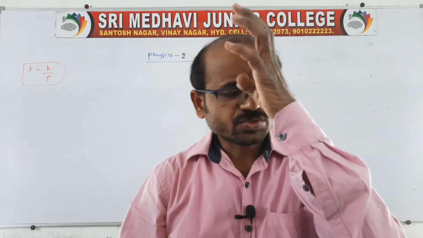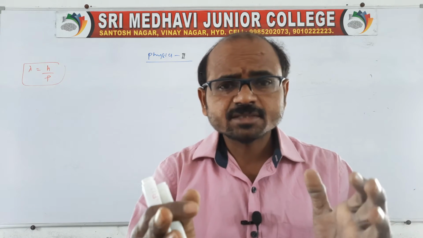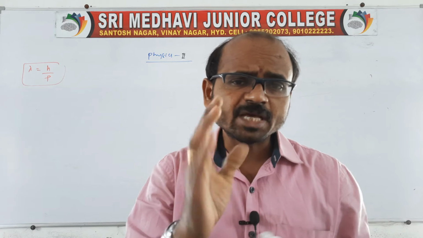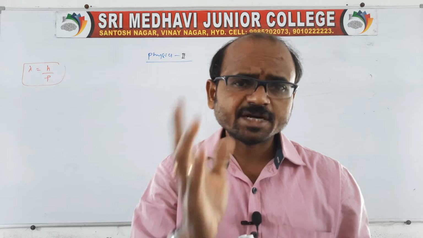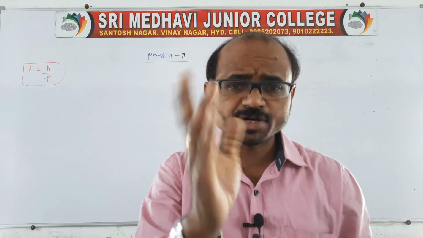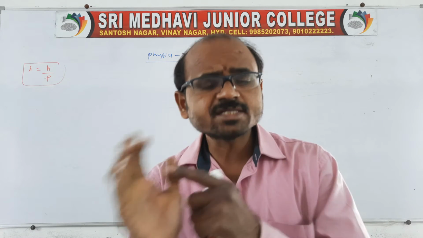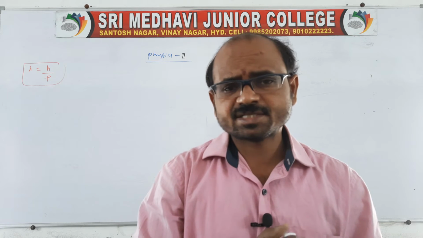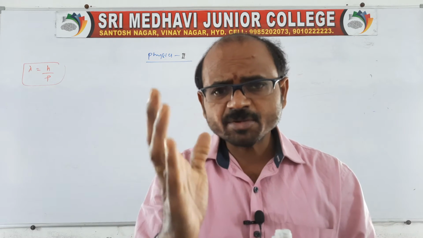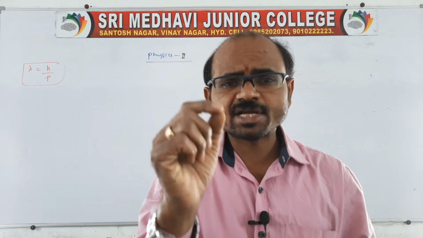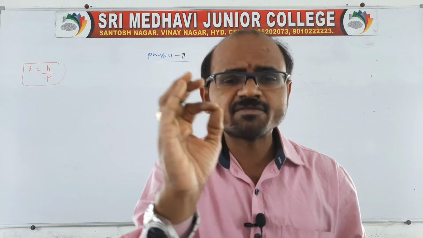If we consider particles, they behave as particles. When mixed with a wave or light, they behave like a light or a wave. That means for particles also, if there is a wavelength, then we can say the particle also behaves like a wave.